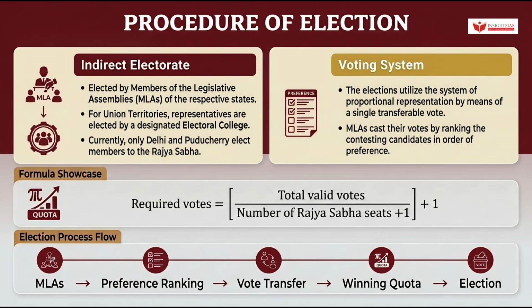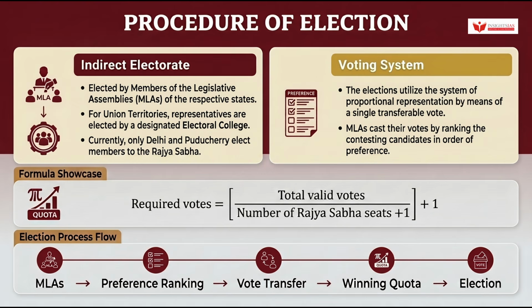Now, coming to the procedure of election, and this is where the density picks up, so let us go section by section. The Rajya Sabha uses an indirect electorate. Members are elected not by the public directly, but by the members of the legislative assemblies of the respective states. For union territories, representatives are elected by a designated electoral college, and currently only Delhi and Puducherry elect members to the Rajya Sabha. The elections utilize the system of proportional representation by means of a single transferable vote.